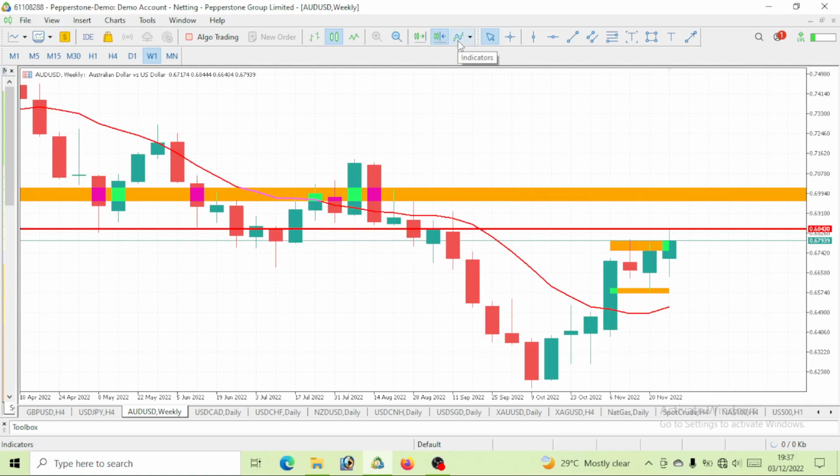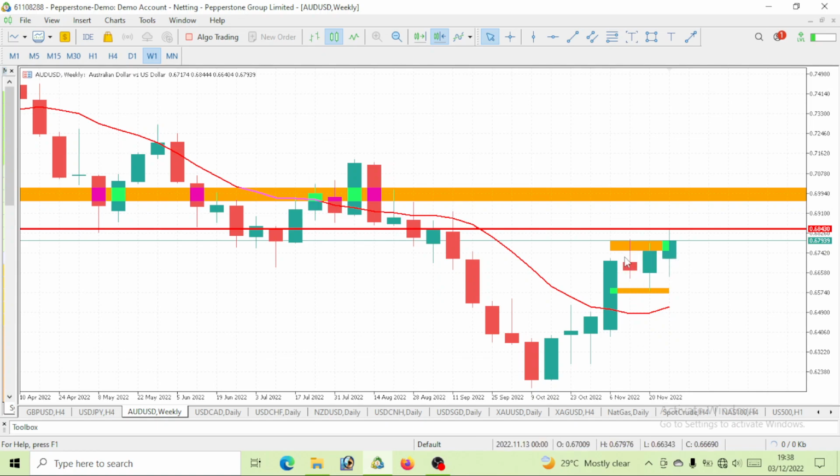So this is one of the reasons why we would analyze it from the week. Take a look at this weekly time frame. You can see week one, price opened and closed bullish. Week 2, price opened and closed bullish. Week 3, price also opened and closed bullish. You can also see week 4, price opened and closed bullish.